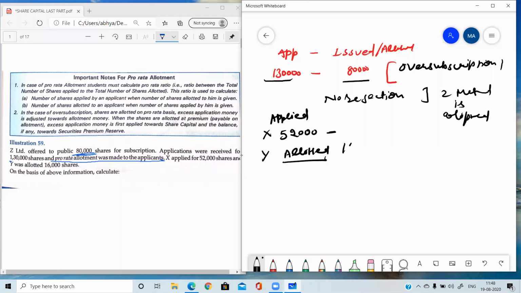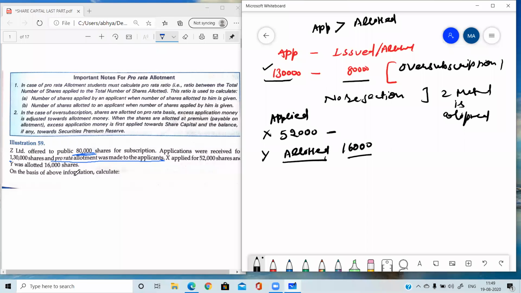Always remember, while doing such type of question, there is one trick which you can use: in pro rata cases, the applied number will always be greater than the allotted number. So if the applied number is 52,000, then the allotted number will be less than 52,000. And if allotted are 16,000, then applied must be more than 16,000. Because in pro rata, applied is always greater than the allotted number.